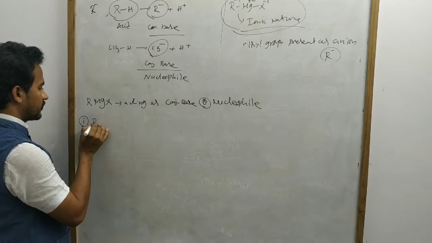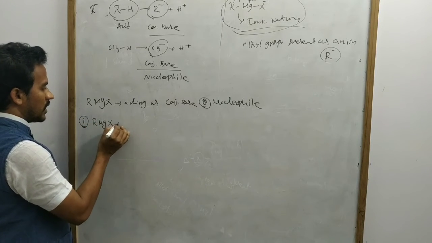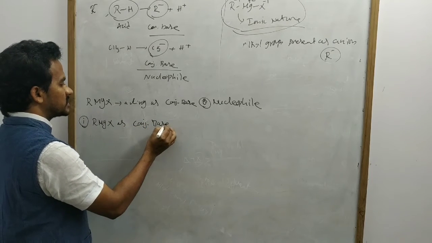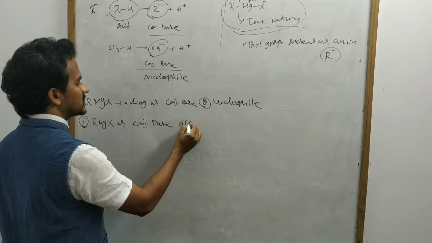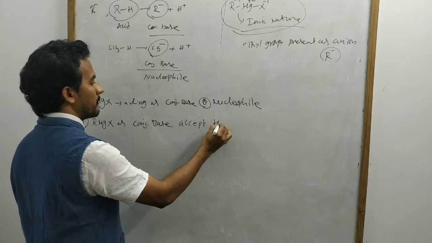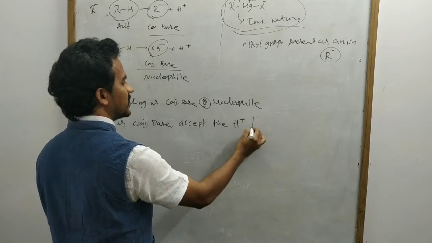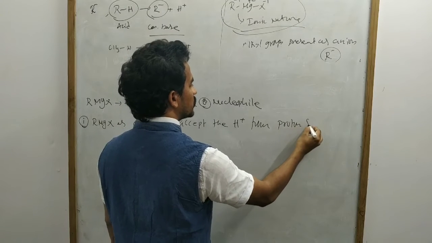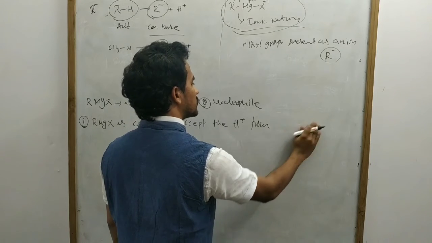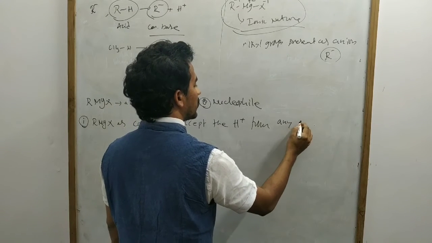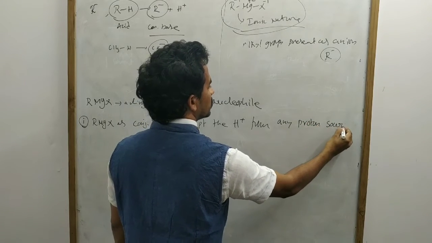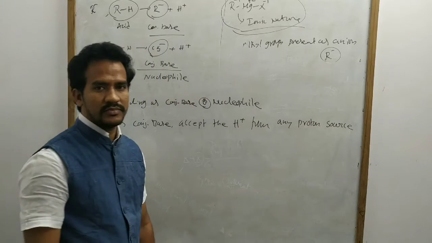First, RMgX as a conjugate base. That means it accepts H plus from any proton source.